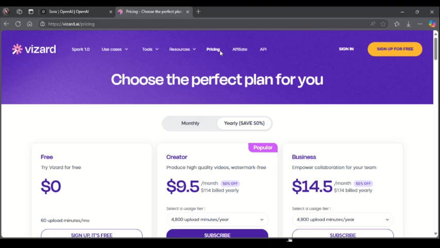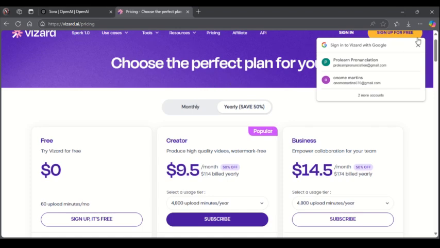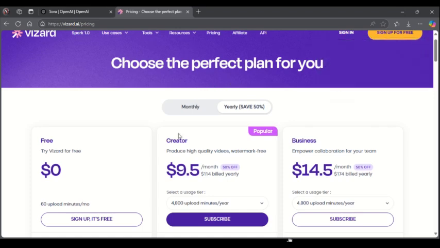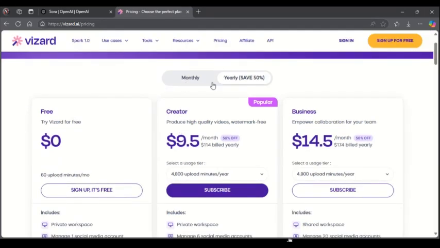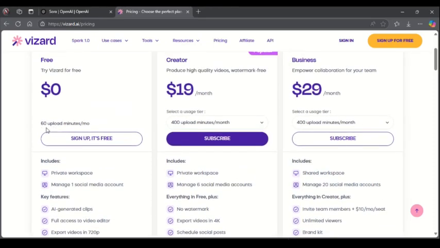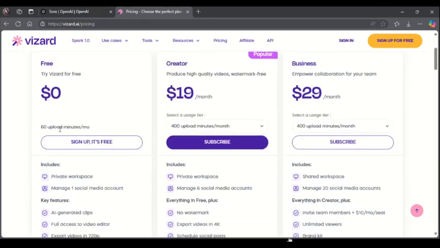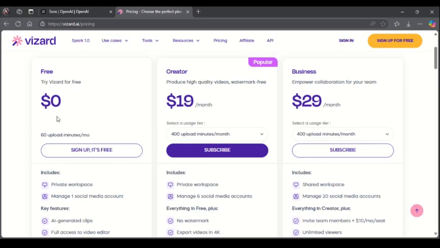Here's the pricing list compared to the other website. So here is "Choose the perfect plan for you." Okay, so the plan is divided into two. You can choose the monthly plan or the yearly plan, and the yearly plan actually saves you 50% of your payment. Then under the monthly plan, you don't pay for the starter. These are the features available on the free version. So here you can try Vizard for free. Just sign up and it's free.